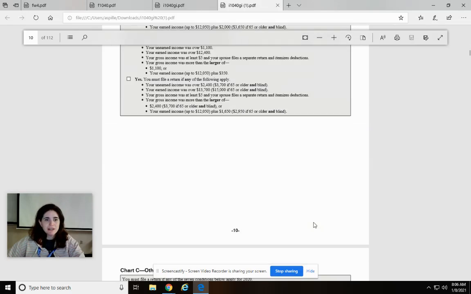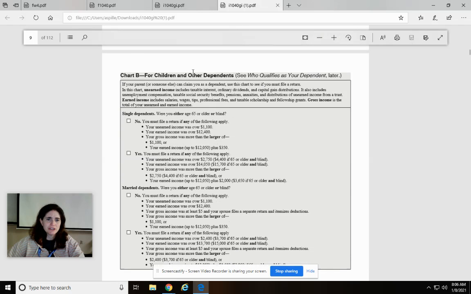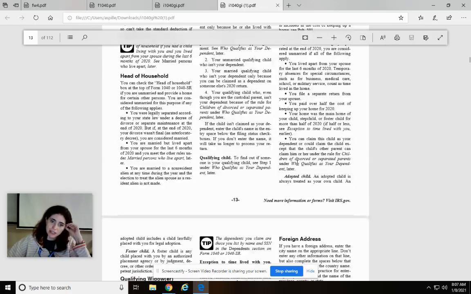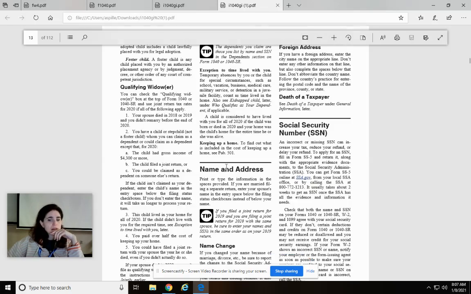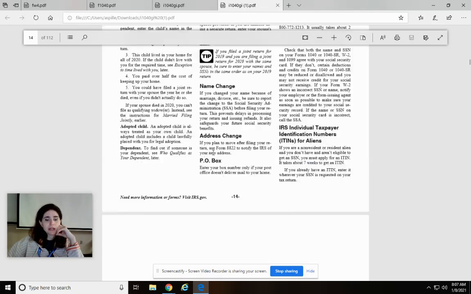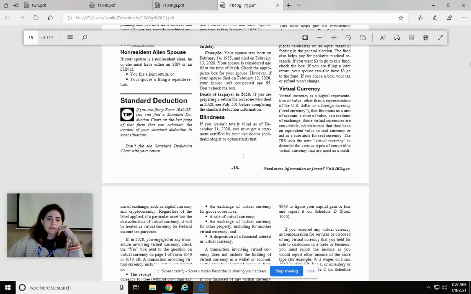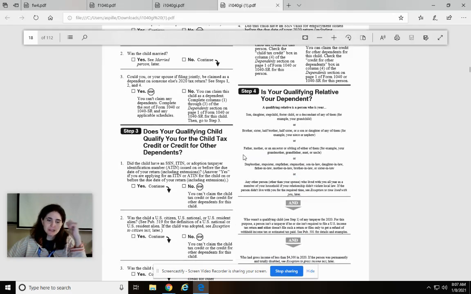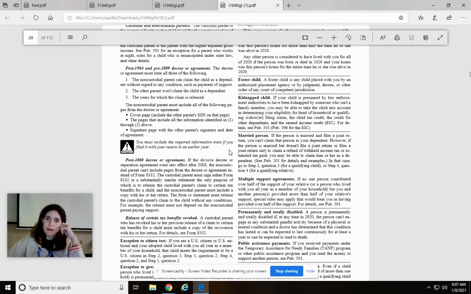It talks about children and other dependents, who qualifies as your dependent, and so on. This goes through pretty much every line of the 1040 form. So if you have questions and you're not using TurboTax or H&R Block, you could just click on one of these. You'll open this little instruction book and you can go through here.